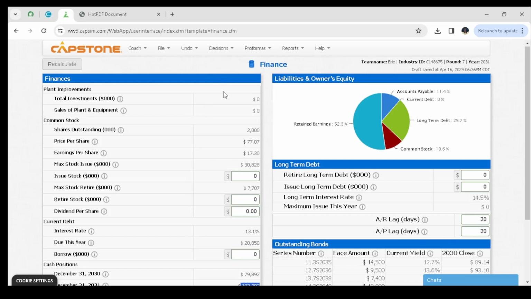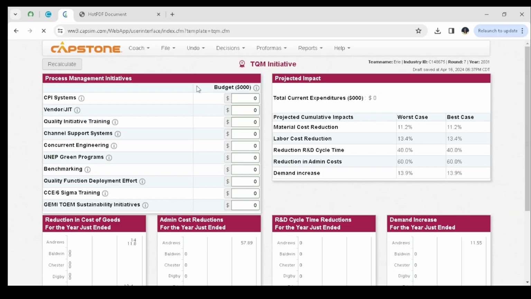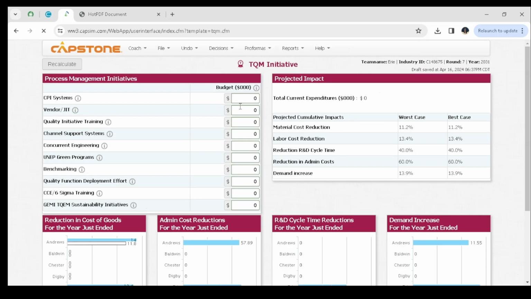Next department is something called the TQM, and the TQM will help us to reduce the costs that we have in the company, and maybe it will help us increase the demand. It will reduce the administration cost, reduce the R&D cycle time, reduce the labor cost, reduce the material cost, all that. And for this one, it's normally allocated 10,000, so we normally use 1,000 for each and every initiative